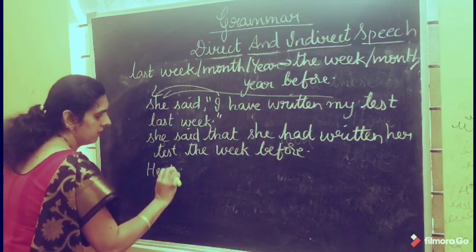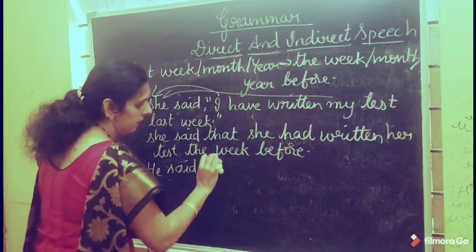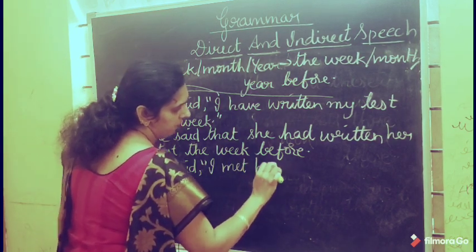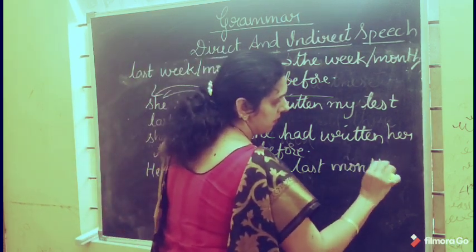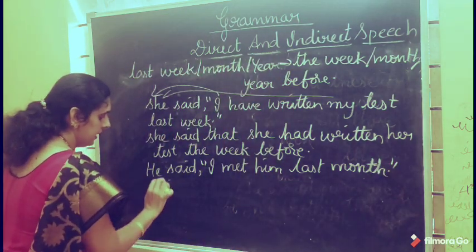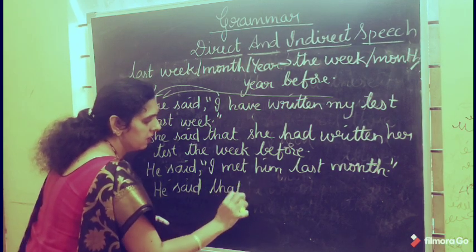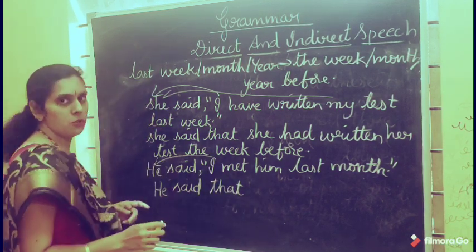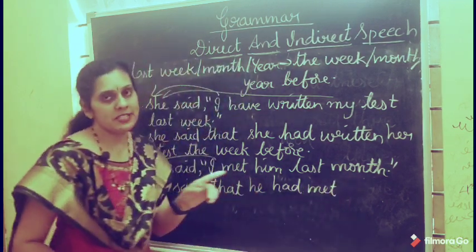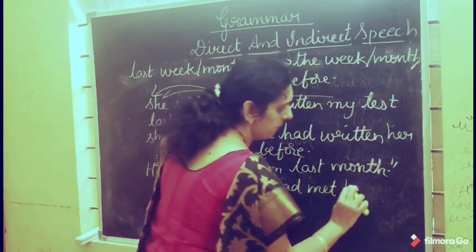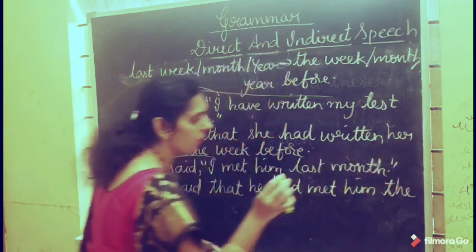He said, I met him last month. Now how are you going to change it? Okay, you change like this. He said. You join the reporting part and the reported part with the conjunction that. "I" changes according to the subject of the reporting part. So what will you get here? He had met, and you know the third person pronoun remains the same. Him. Last month changes to the month before.